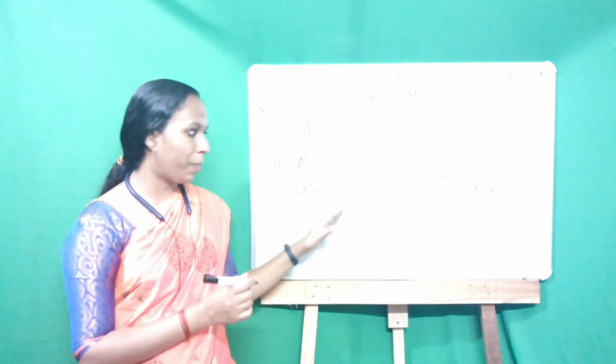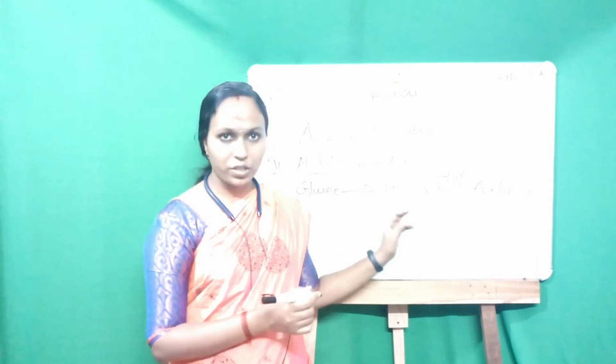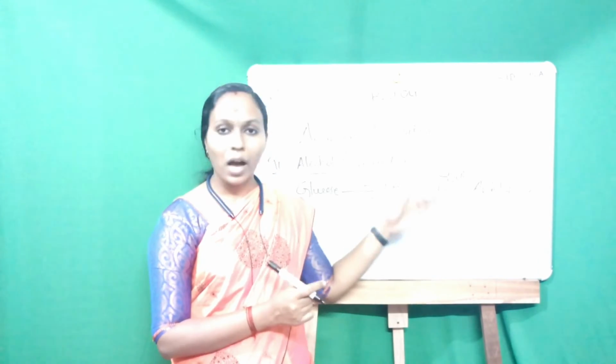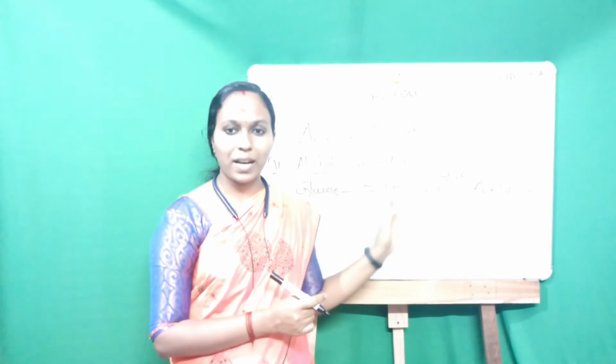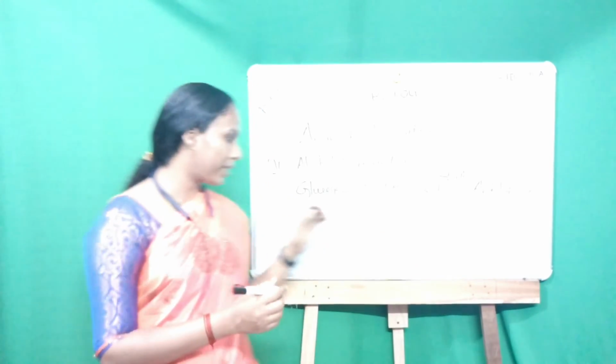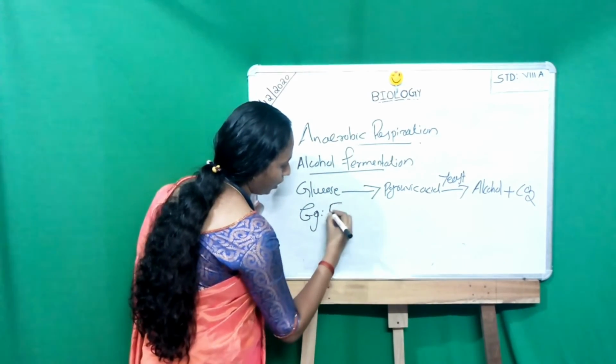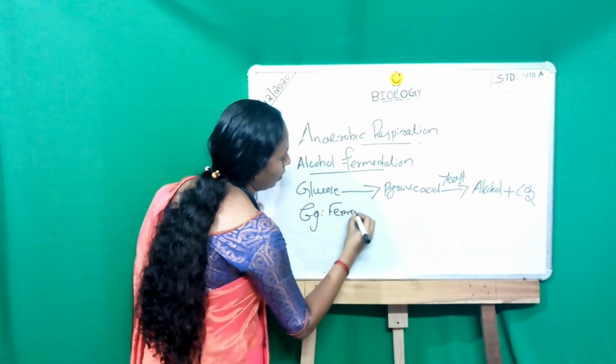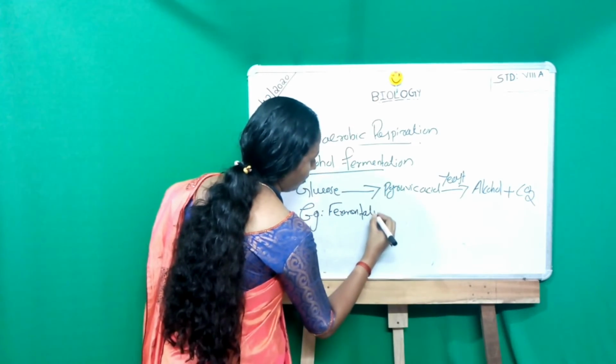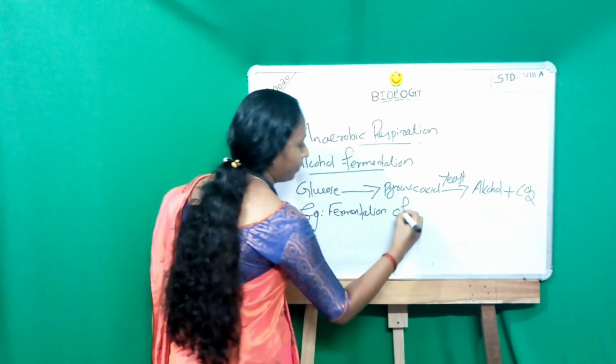Glucose is converted to pyruvic acid, and then by the action of yeast it is converted to alcohol and carbon dioxide. Example, fermentation of bacteria.